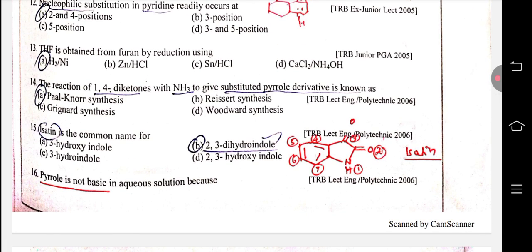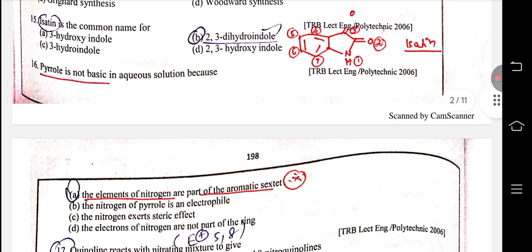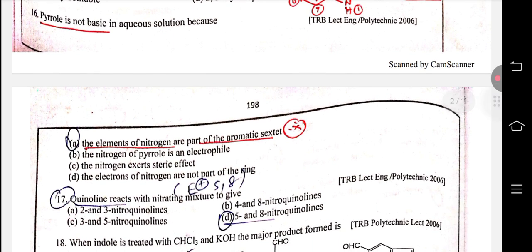The reaction of 1,4-diketones with ammonia to give the substituted pyrrole derivative is known as Paal-Knorr synthesis. Indoline is the common name of 2,3-dihydroindole. Pyrrole is not basic in aqueous solution because the lone pair of electrons on nitrogen is part of the aromatic sextet.